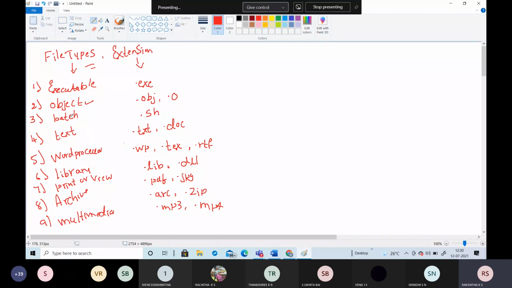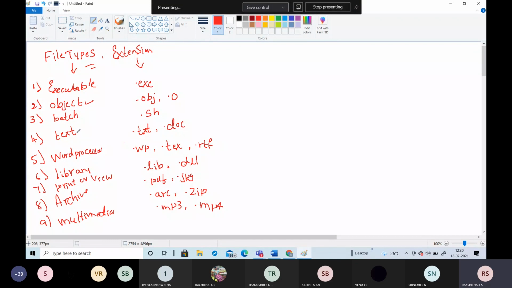Next is the batch file type. The best example for the batch file type is shell programming, like the Unix or Linux operating system. In the Unix or Linux operating system, you can create a batch program by using the extension known as .sh.